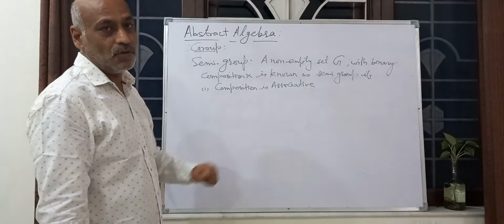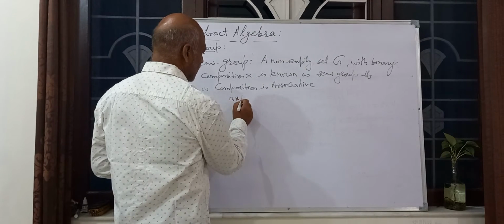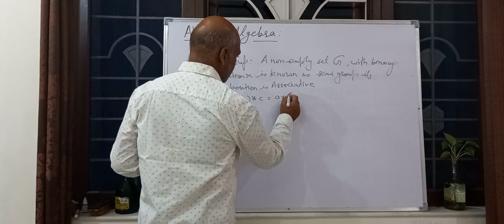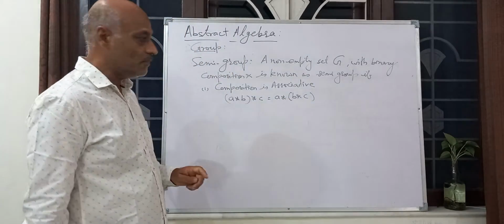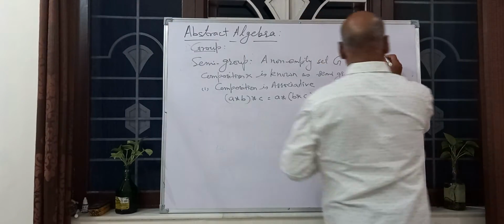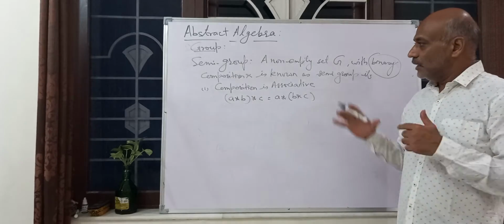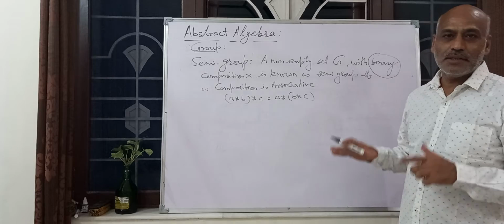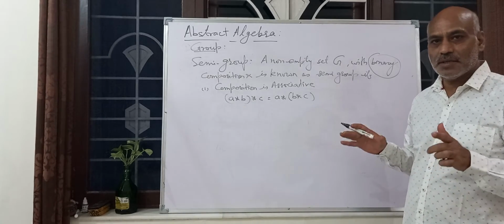If the associative law holds, composition is associative, meaning (A star B) star C is equal to A star (B star C). If binary composition is written, it is understood that this algebraic structure satisfies the closure property, meaning A belongs to G, B belongs to G, A star B belongs to G.